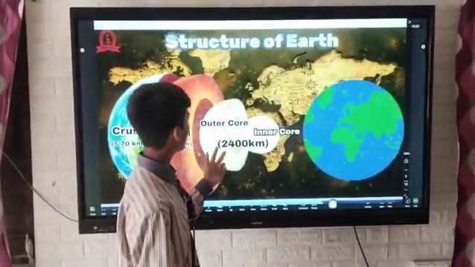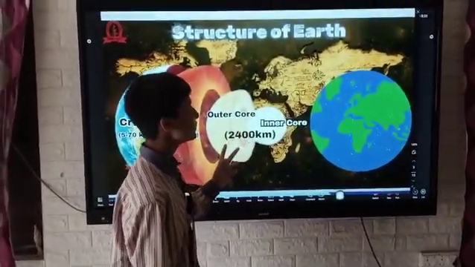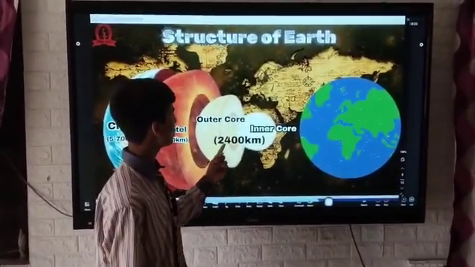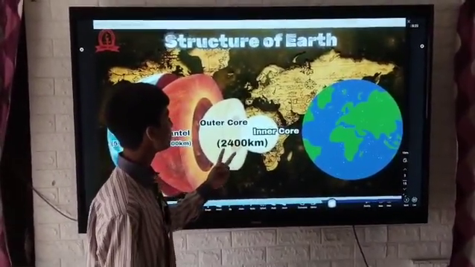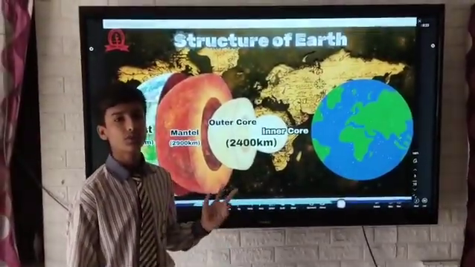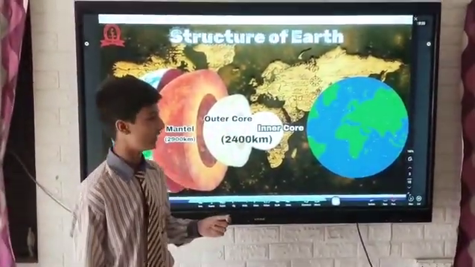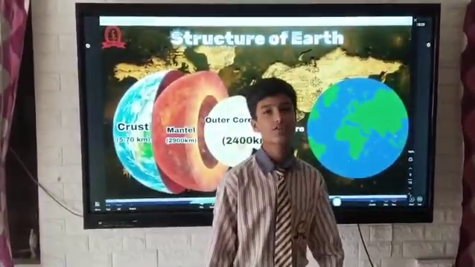Third, outer core and inner core. Core is divided into two parts, the outer core and the inner core. The total thickness of both layers is 2400 km. It mainly consists of iron and nickel.